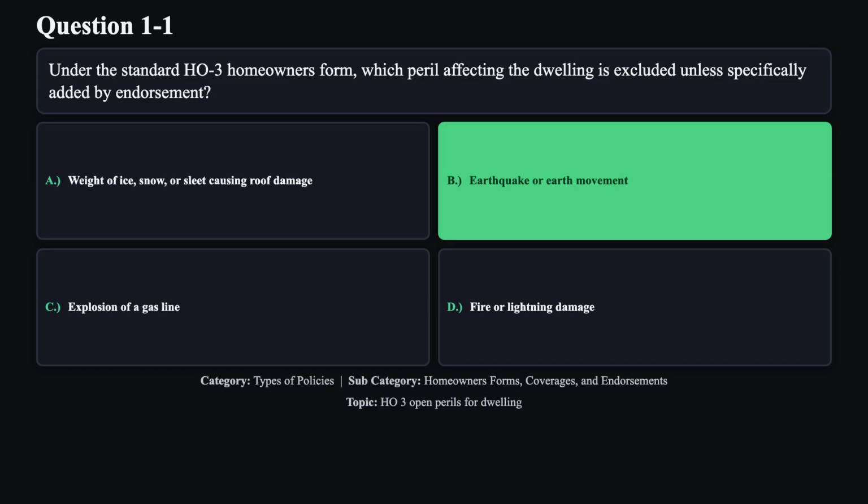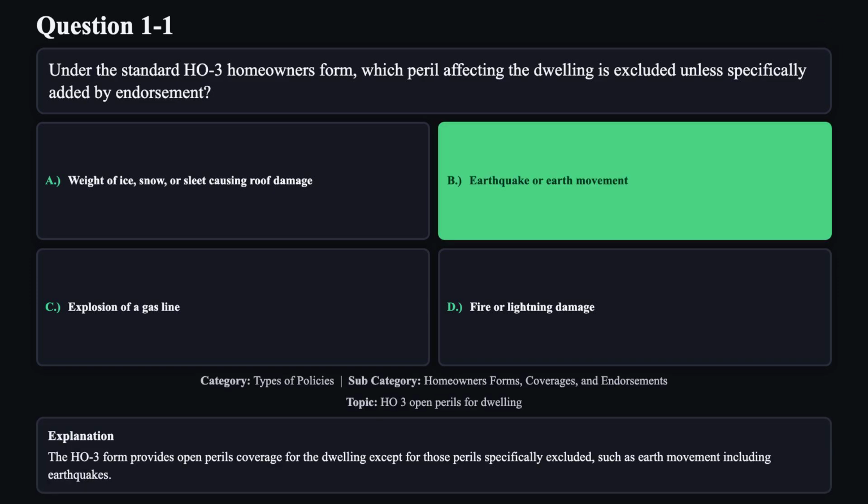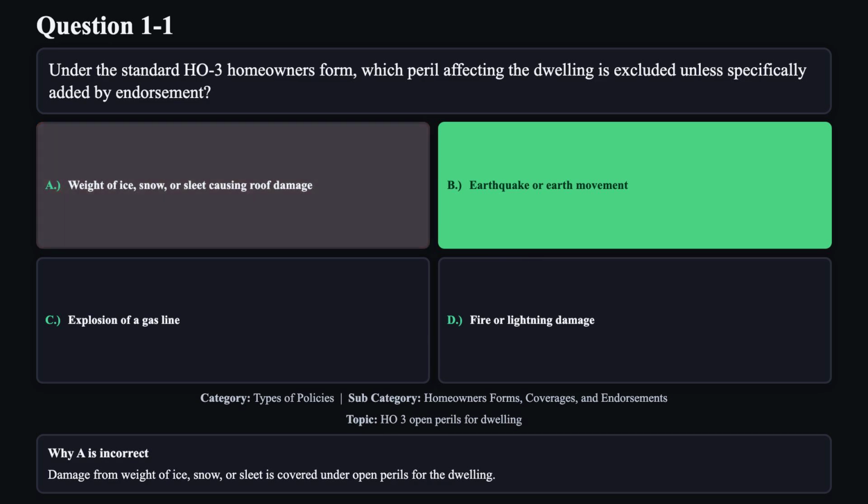The correct answer is B. The H03 form provides open perils coverage for the dwelling, except for those perils specifically excluded, such as earth movement, including earthquakes. Reason A is not correct.